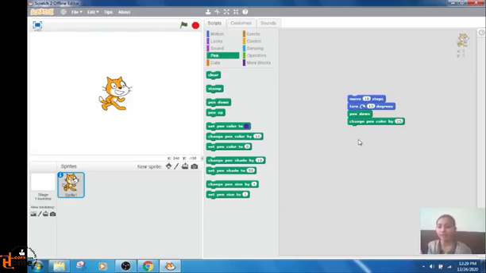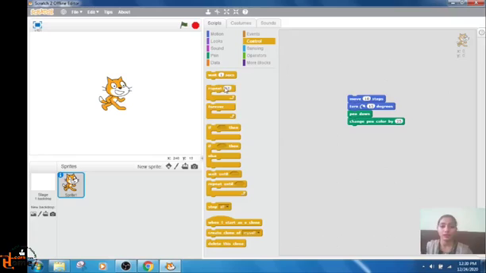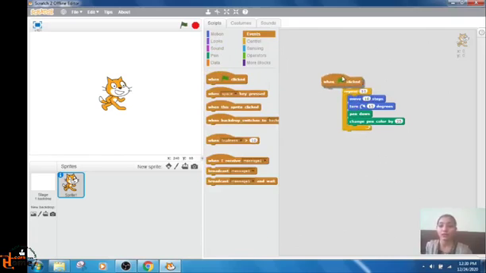The pen shades range from 0 to 100. I have used change pen color by 25, so it will use 25 different colors as it moves. Then let's use this repeat block, and in Events I will use when flag clicked. Now let's see what happens. See, it is drawing the trail of colors. It is drawing the line, right?